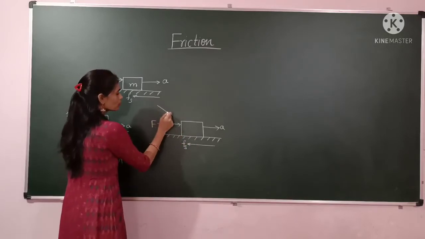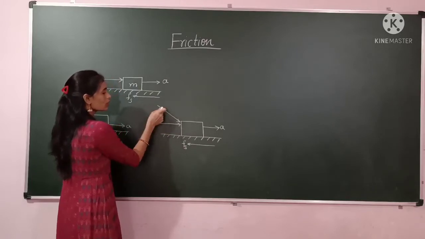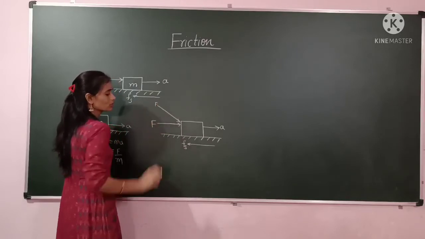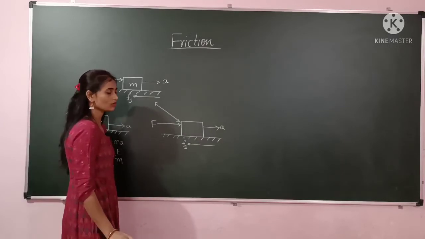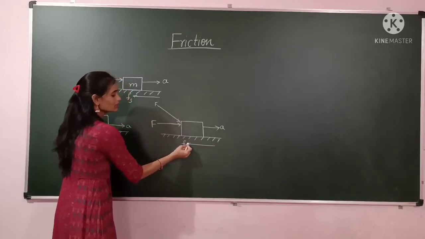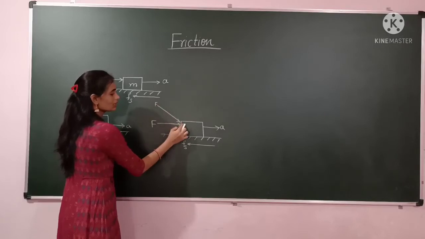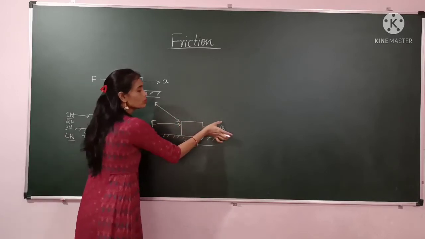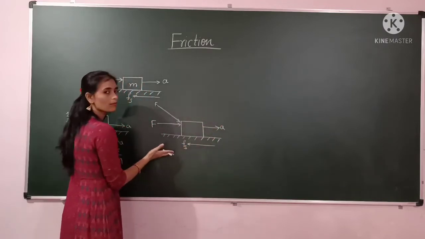If you apply the applied force in this direction instead, in which direction will the friction force act? In this case also the friction force acts in this direction only, because when you apply the force in this direction, the object will move forward. So the friction force will be backward.